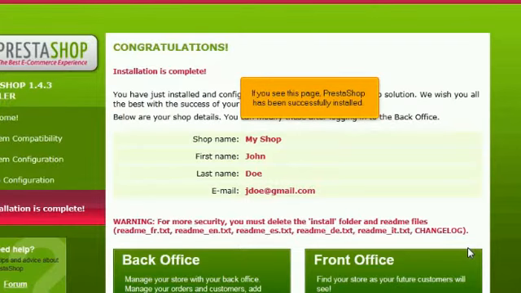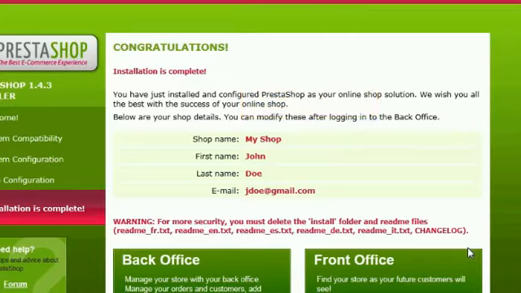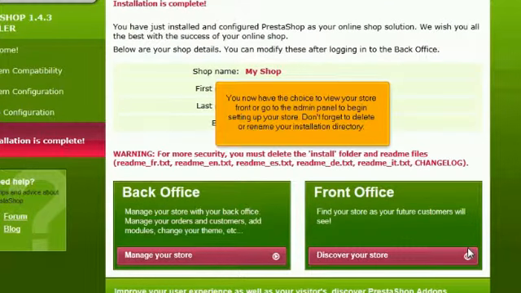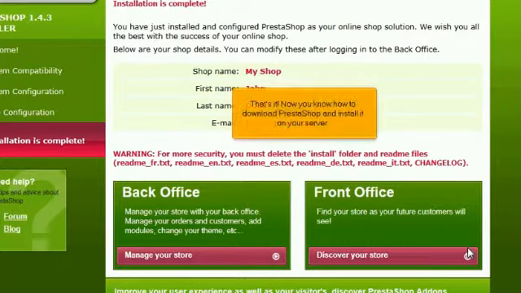If you see this page, PrestaShop has been successfully installed. You now have the choice to view your storefront or go to the admin panel to begin setting up your store. Don't forget to delete or rename your installation directory. That's it! Now you know how to download PrestaShop and install it on your server.